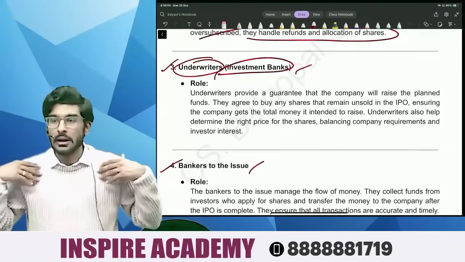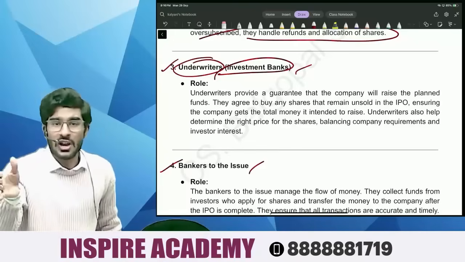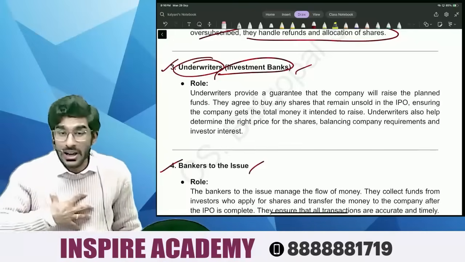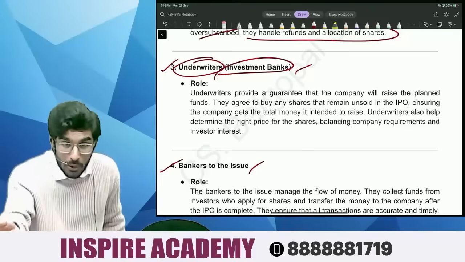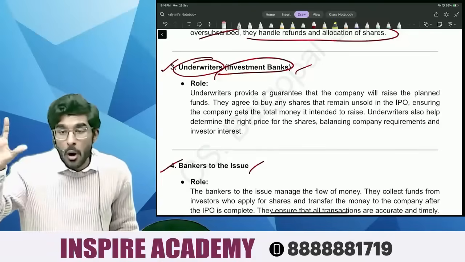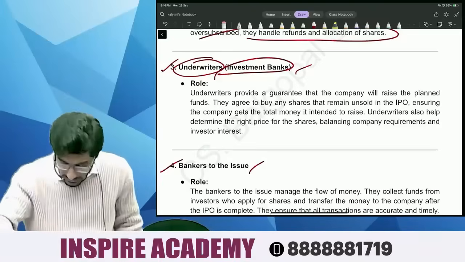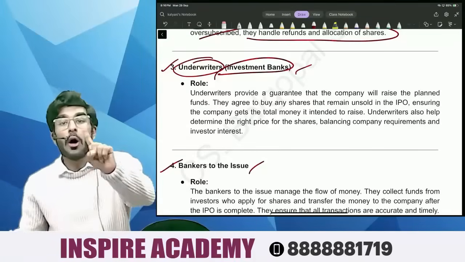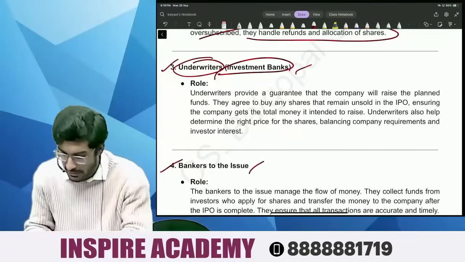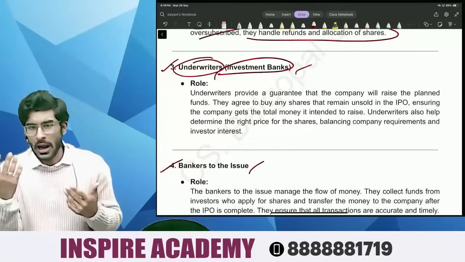if Lenskart is issuing 100 shares in an IPO, it is the job of the underwriter to ensure that all the shares have been subscribed. And people, basically, let's say Lenskart is issuing 100 shares.